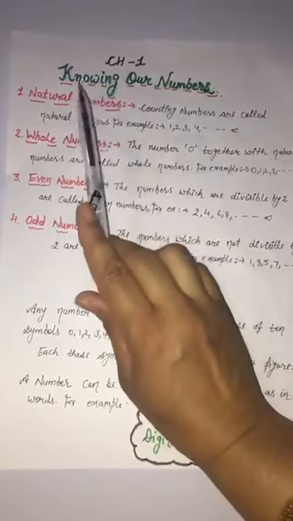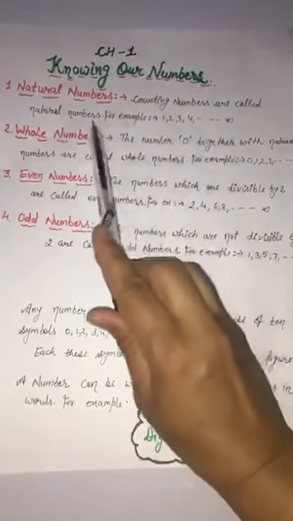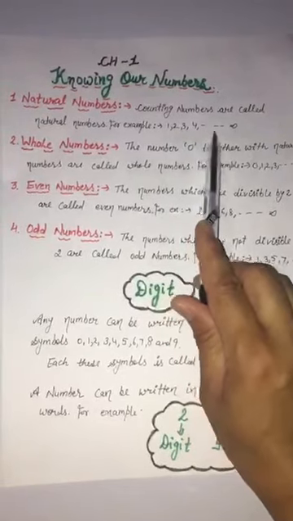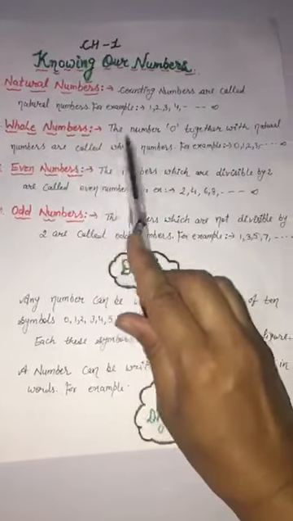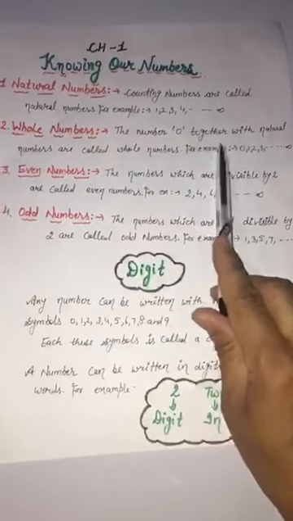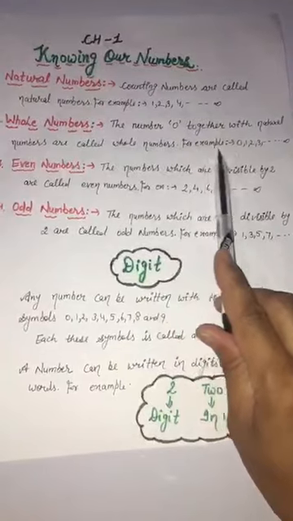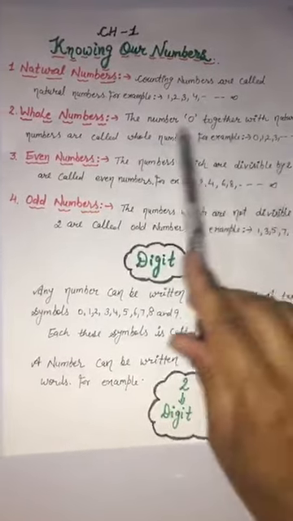First, the number system is natural numbers. Counting numbers are called natural numbers. For example, 1, 2, 3, 4 and up to infinity. Second is whole numbers. The number 0 together with natural numbers are called whole numbers. For example, 0, 1, 2, 3 and up to infinity.